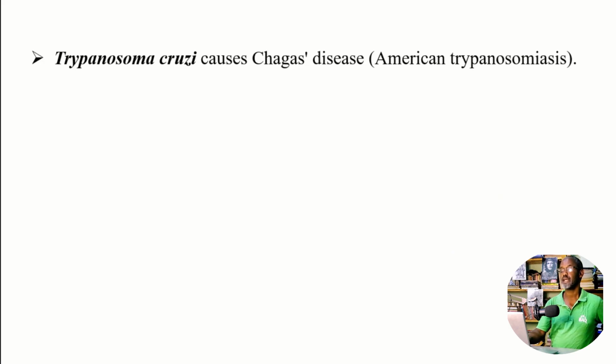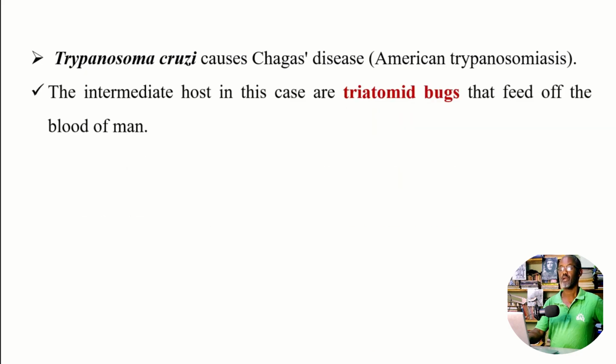Trypanosoma cruzi, the second variety. Trypanosoma cruzi causes Chagas disease, which is known as American trypanosomiasis. America, we are talking about South America. The intermediate host in this case are the triatomine bugs. They are insects, triatomine bugs that feed on the blood of humans.